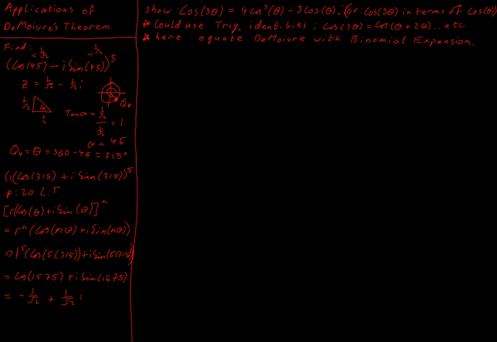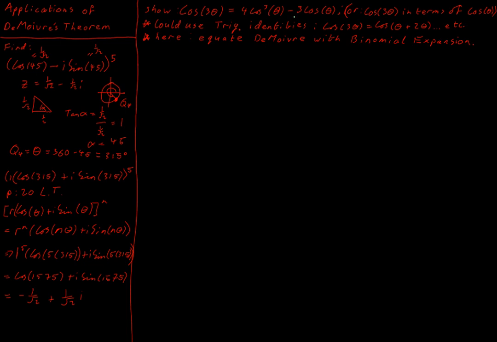What we have to recognize is that for some of the smaller ones, for instance, the question that I have here, it would be just as valid to use trigonometric identities. So the identities that we have on pages 14 and 15 in our log tables, we would be able to use them. For instance, in this case, we could break cos 3 theta up into cos of theta plus 2 theta. We have a rule for that on pages 14 and 15, and then we could use the rule for cos 2 theta to break it down further, and we'd be able to use identities to get this relationship out.